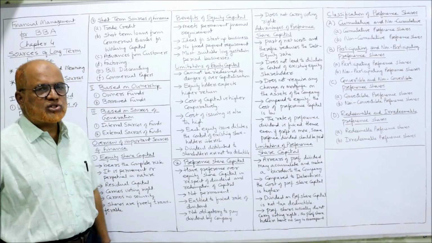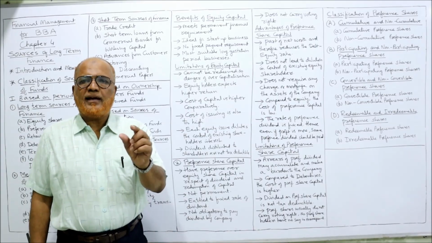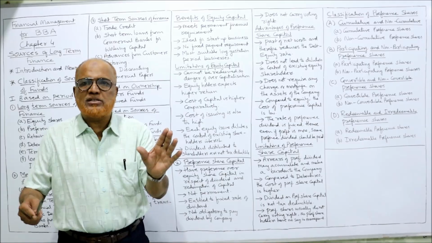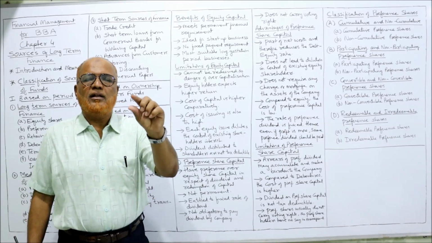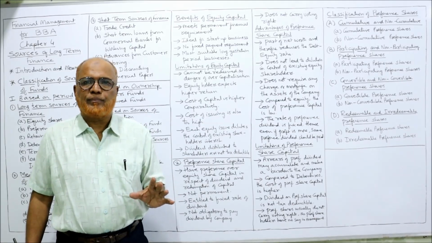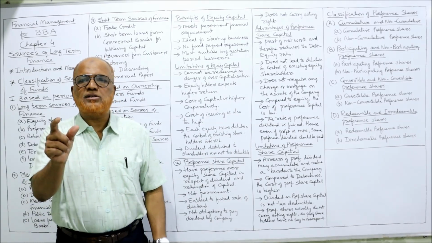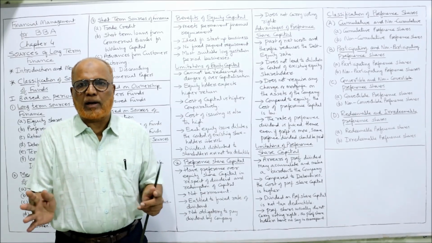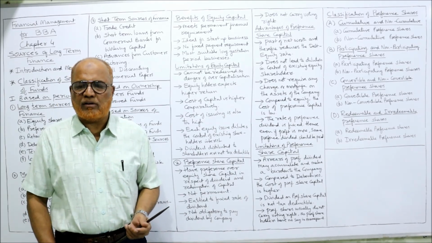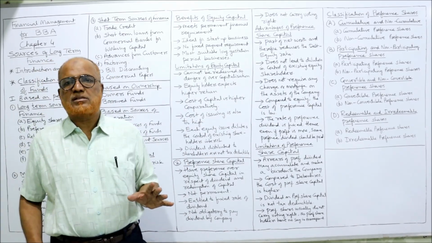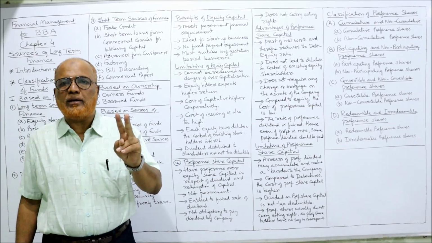Next, entitled to fixed rate of dividend. The rate of dividend on preference shares is fixed at the time of issue itself. The company will declare these preference shares will carry a dividend of 15%. Example. So every year 15% only rate of dividend is applied. Neither more nor less. Fixed rate of dividend. Whereas equity shareholders, the rate of dividend is not fixed. It will depend on two items.